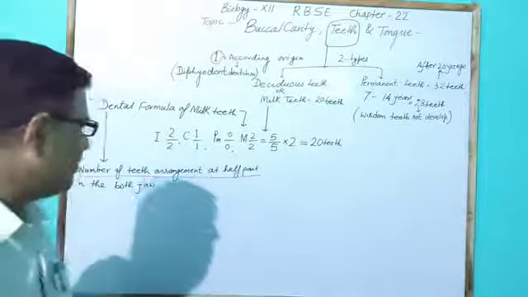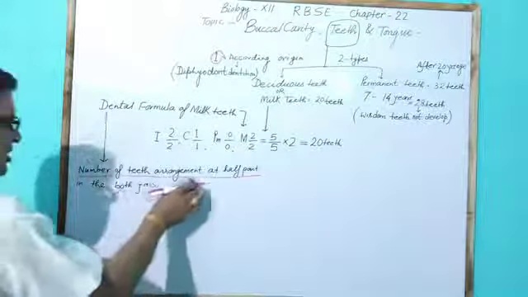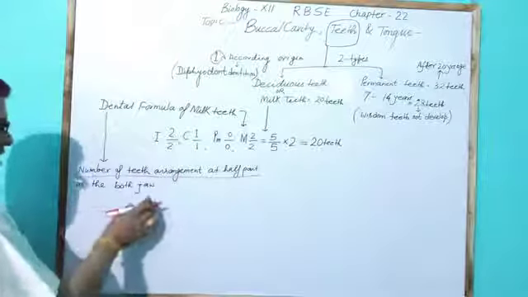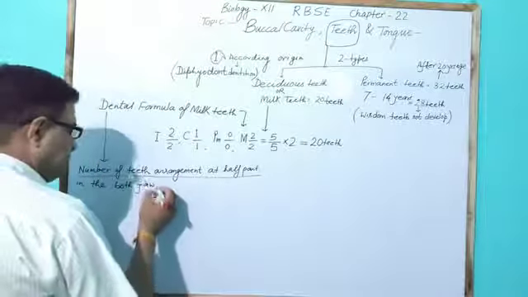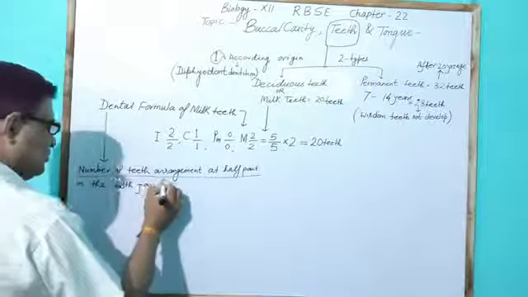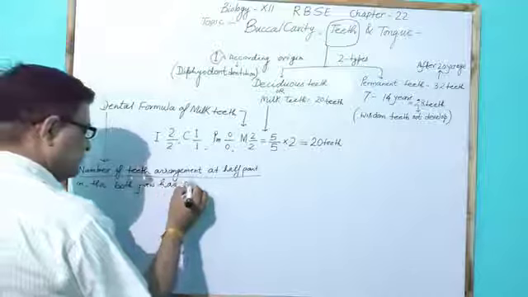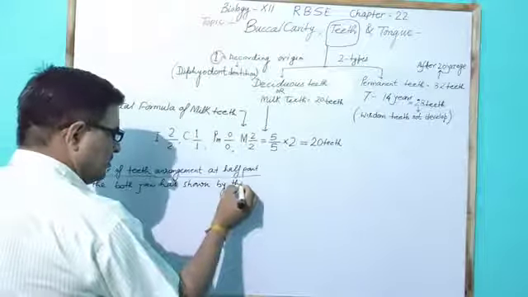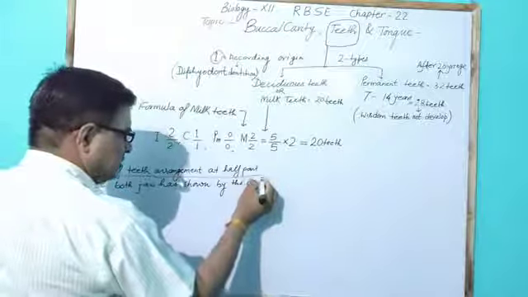So this type of number of teeth arrangement as half part in both jaws is shown by the dental formula.